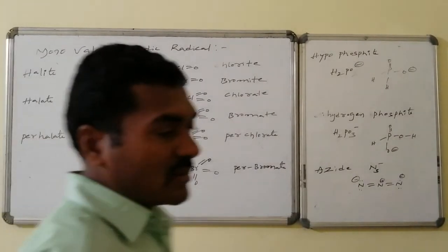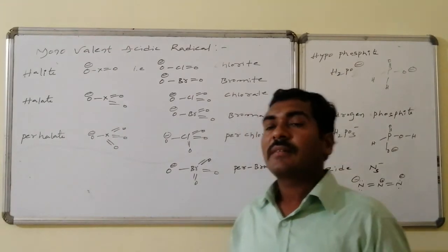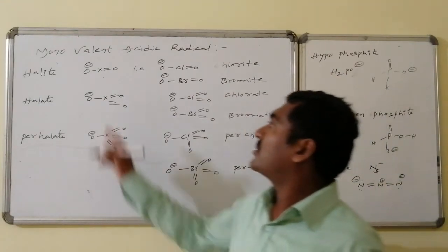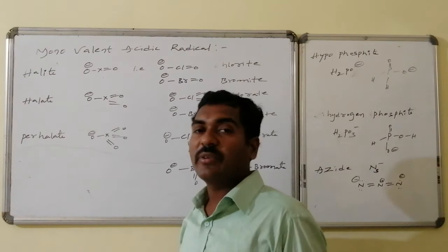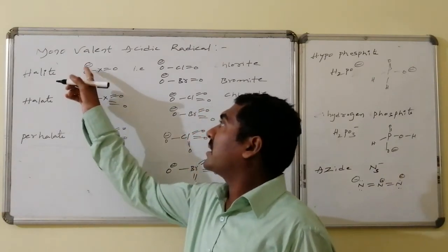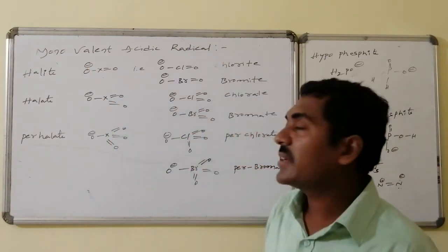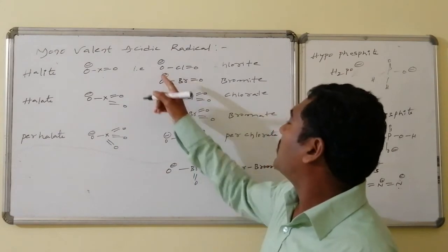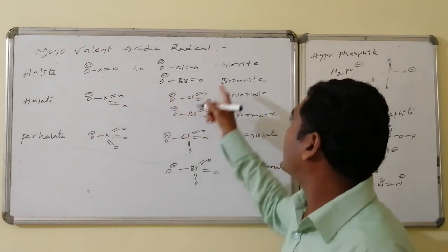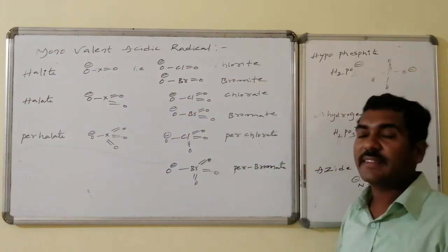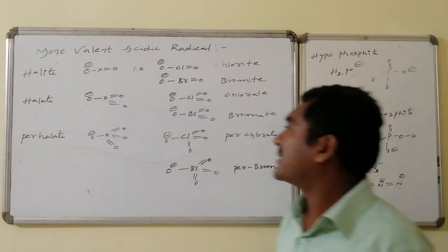Halite is XO2 minus: halogen connected with one oxygen with the double bond, one oxygen with the single bond, followed by having 1 unit of negative charge, ClO2 minus, BrO2 minus, etc. These are said to be the chlorite as well as bromite, etc.